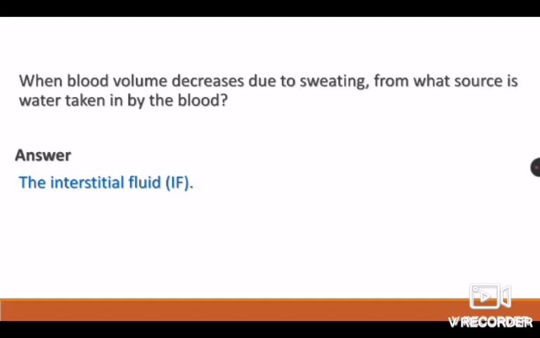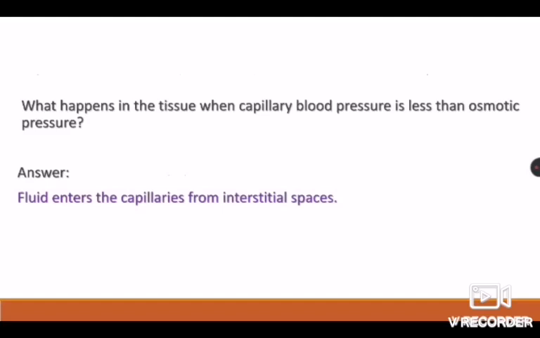Now, time for questions. The first question: when blood volume decreases due to sweating, from what source is water taken in by the blood? The answer is interstitial fluid. The next question: what happens in the tissue when capillary blood pressure is less than the osmotic pressure?